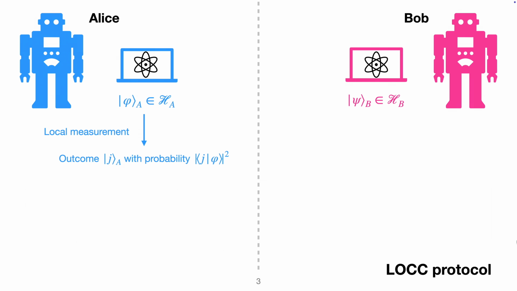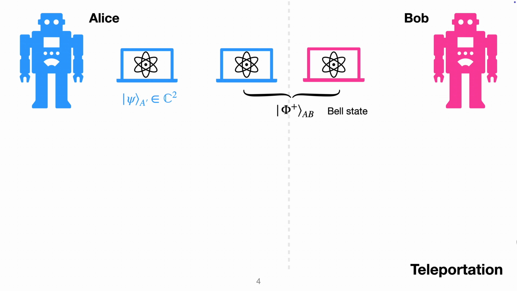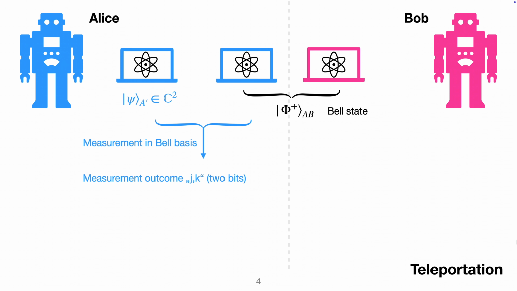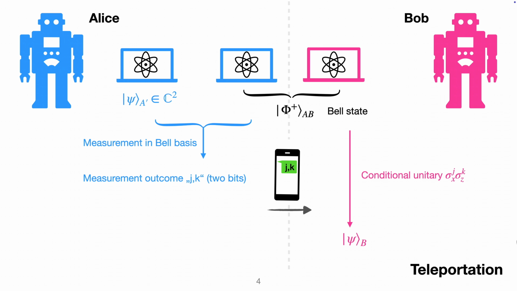One particular use case of this is the teleportation protocol. So here Alice has a state psi A, which she wishes to teleport to Bob, and they also share an entangled Bell state. And then she would do a measurement in a Bell basis and communicate the outcome. Bob would do the conditional XZ unitary and get this very state psi. So yes, teleportation works. You all know that, I guess. And we can now look at LOCC in a much broader setting.